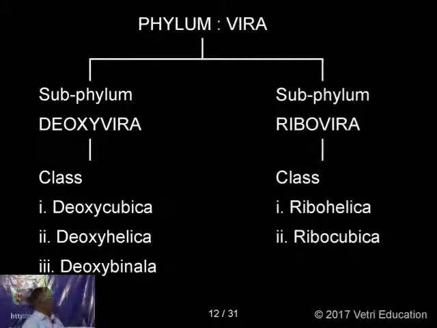It is subdivided into subphylum Deoxyvira, where the nucleic acid is deoxyribonucleic acid or DNA. The second one, subphylum Ribovira, includes the nucleic acid ribonucleic acid, RNA.